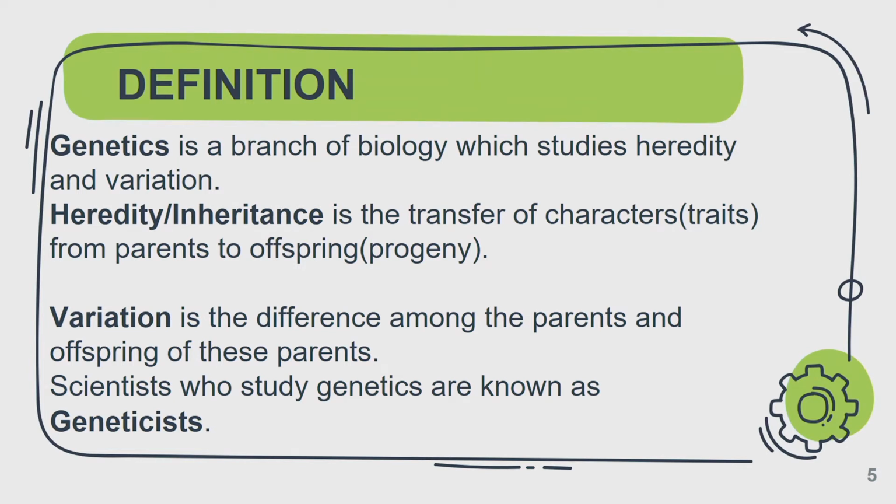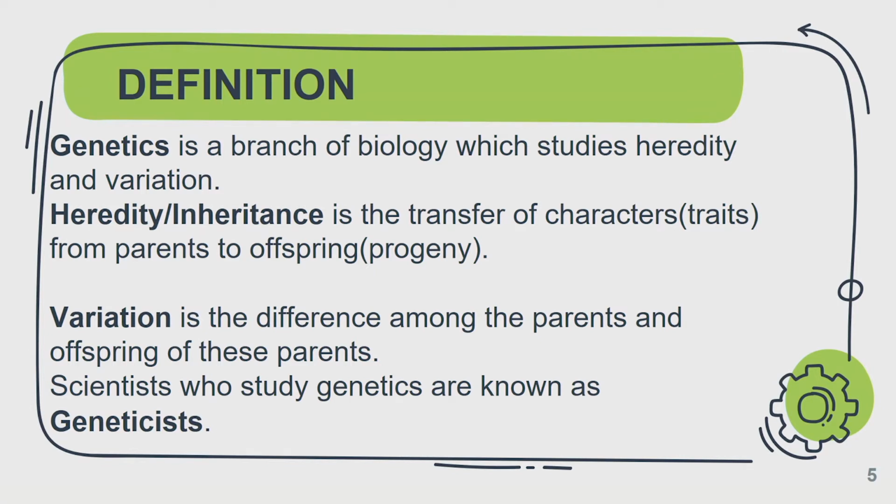Heredity and variation. And scientists who study genetics are known as geneticists. Geneticists are the group of people that study this concept called genetics. Probably after this lesson, some of you will develop an interest in becoming geneticists.